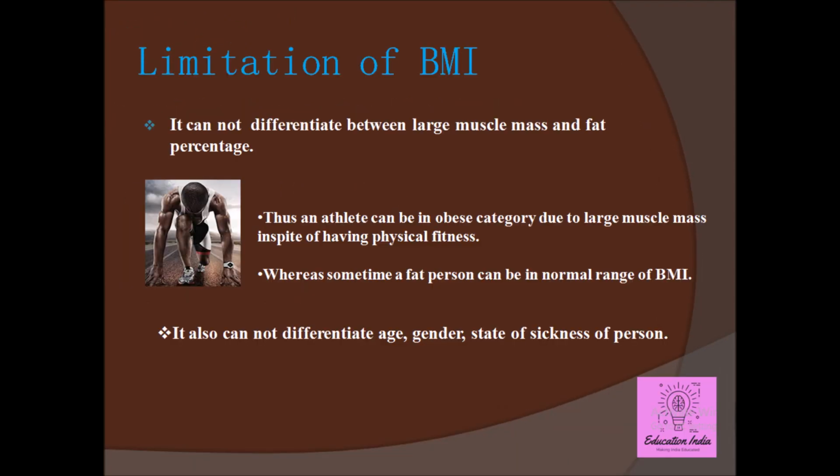Now the limitations of BMI. The limitations of BMI are as follows. It cannot differentiate between large muscle mass and the fat percentage of a person. So sometimes an athlete, in spite of having physical fitness, due to huge muscle mass, can have a BMI in the obese range, whereas a person having a higher fat percentage and thin muscle mass can sometimes be in the normal range. Besides that, BMI also cannot account for age, gender, and state of sickness of a person.